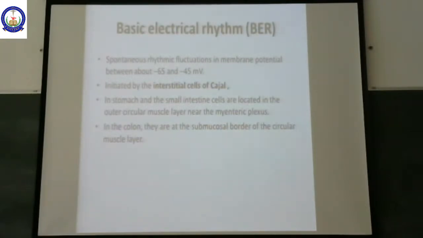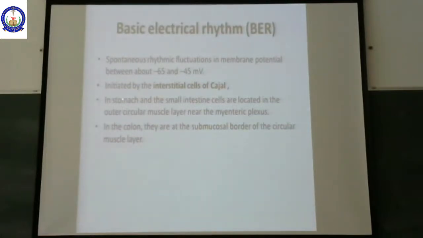What is this BER, basic electrical rhythm? It is the spontaneous rhythmic fluctuations in the membrane potential. These spontaneous rhythmic fluctuations vary from minus 65 millivolts to minus 45 millivolts. This is initiated by a specialized type of cells called interstitial cells of Cajal.